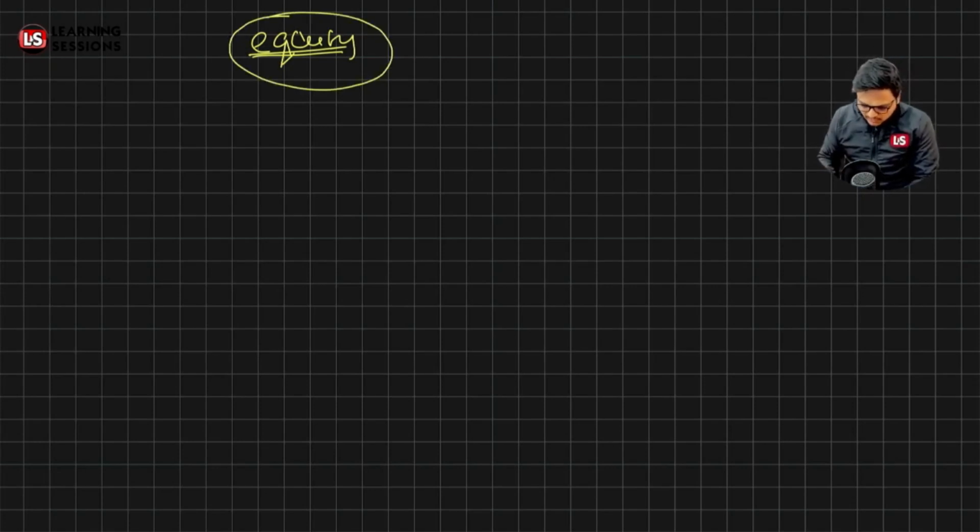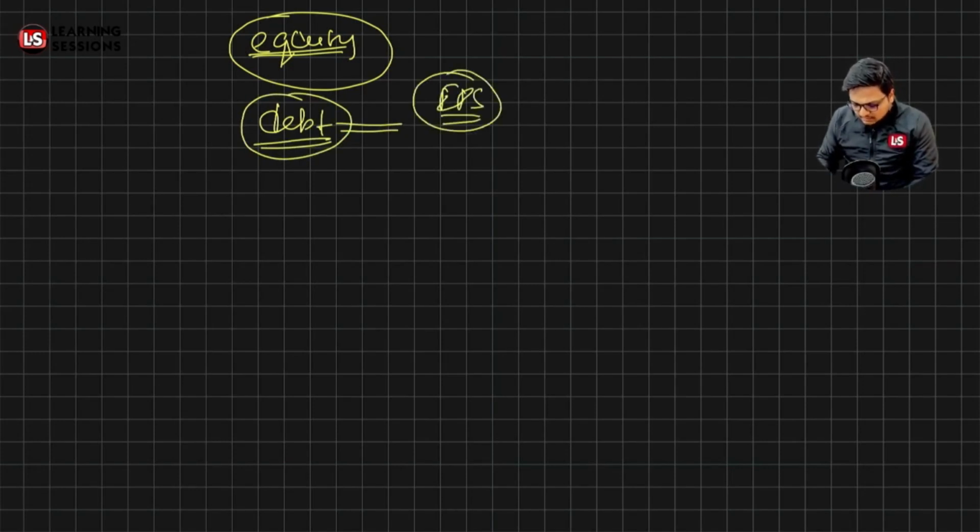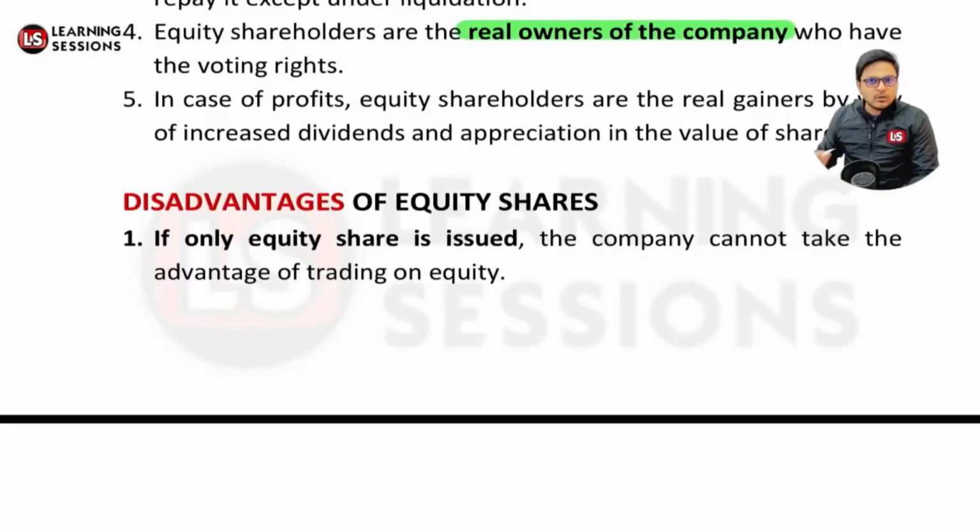But there are other channels also, like we can go for the debt component. And further, by using the debt component, in the next unit we'll be learning that we can increase the EPS, that is the earning per share, and ultimately grab the attention of more and more investors and build goodwill. So companies actually use the optimum balance of the two. That's actually required. If you're using only equity, definitely you are not taking the advantage of trading on equity, right?